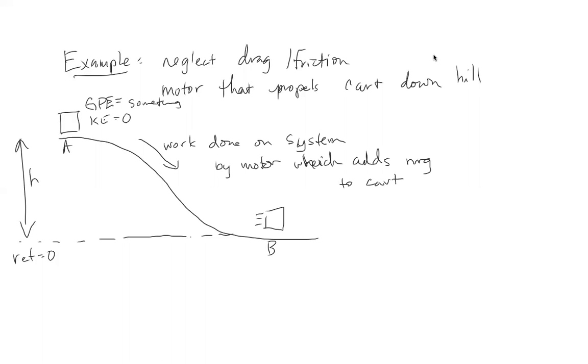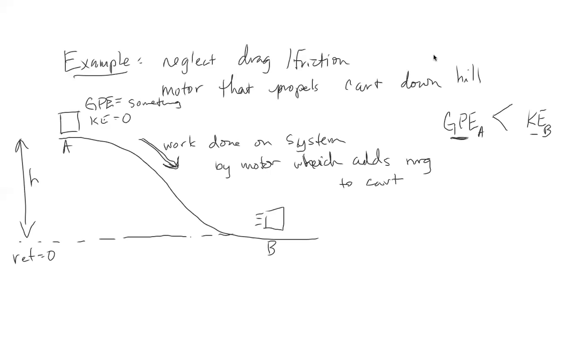So now if we think about the relative values of our potential energy that's been stored at point A and our kinetic energy at point B, then we know that our kinetic energy at point B is going to be greater than our gravitational potential energy that's been stored, because as we went down, that motor was adding energy to the system.